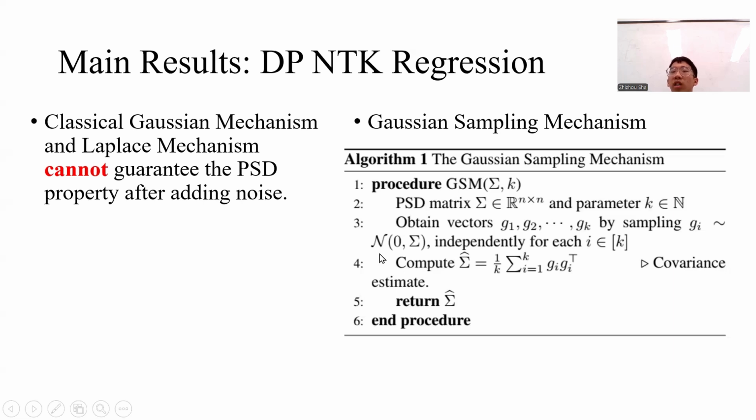Then we approximate this Sigma hat with these sampled vectors. In this way, we can guarantee that Sigma hat is also PSD, since Sigma hat is an approximation of the original Sigma matrix. So we can also have the privacy guarantee for the Sigma matrix.